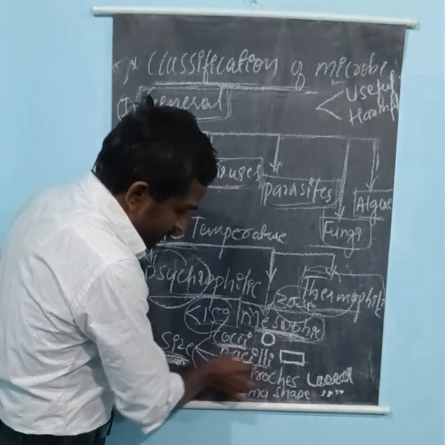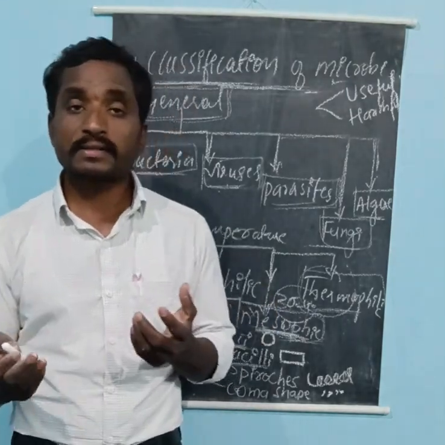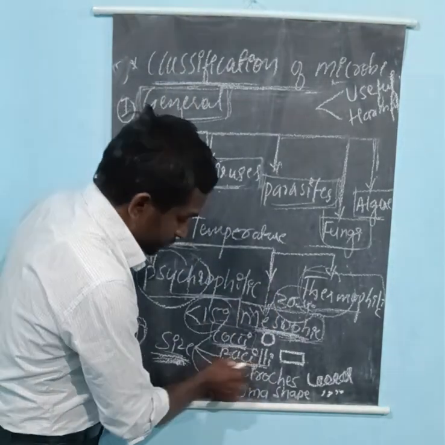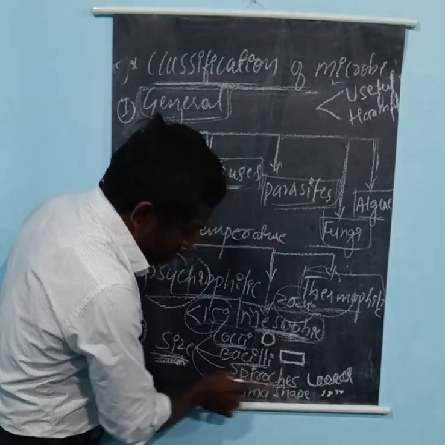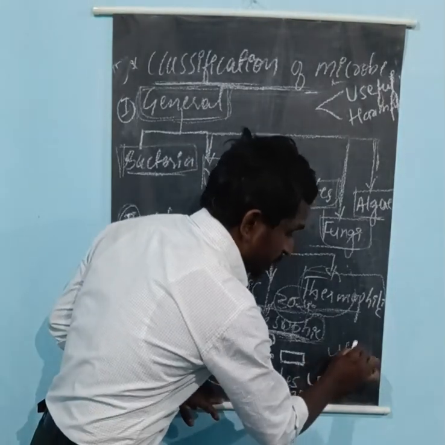Now come to bacilli. The rod shaped microbes are considered bacilli. Then spirochetes. These microorganisms appear like coil-like structures, or spirals.